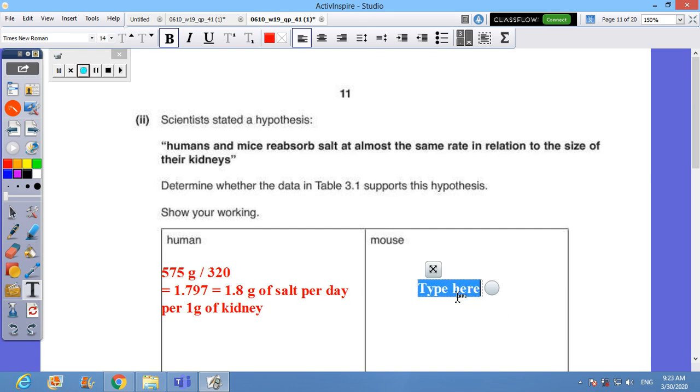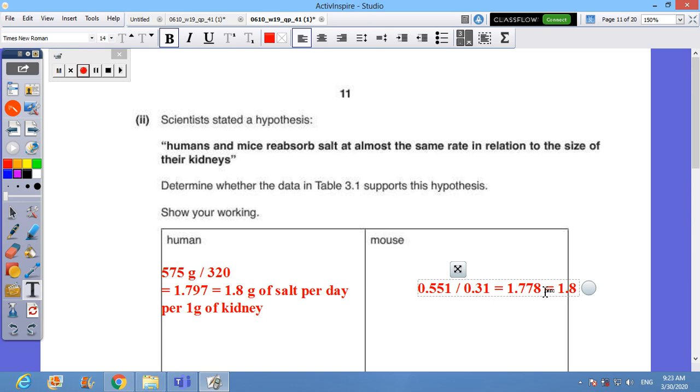We are going to divide the amount of salt it absorbs, which is 0.551, by 0.31, which is the mass of the kidney, and we will get 1.778, which is equal to 1.8.